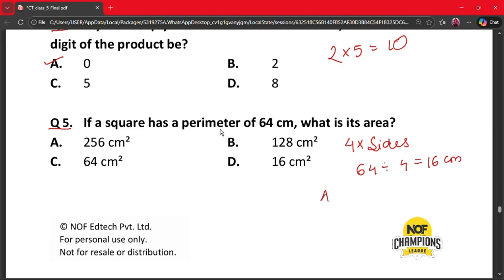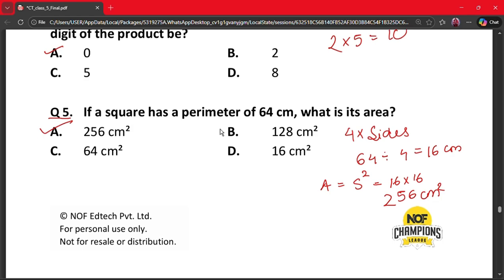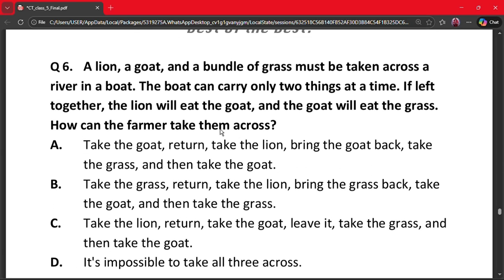So area is equal to side square, which is 16 into 16, which gives us 256 centimeter square. So our correct answer is option A. Moving on to the next question.